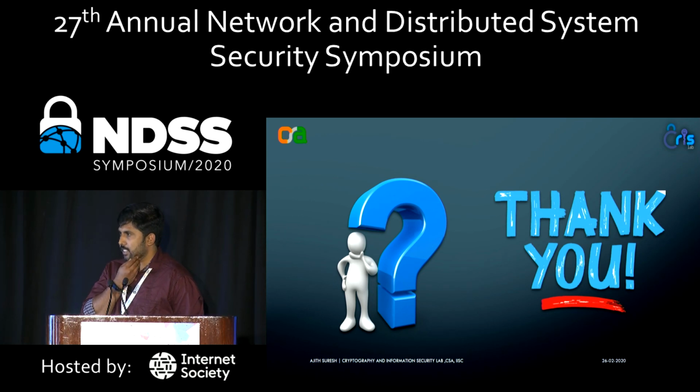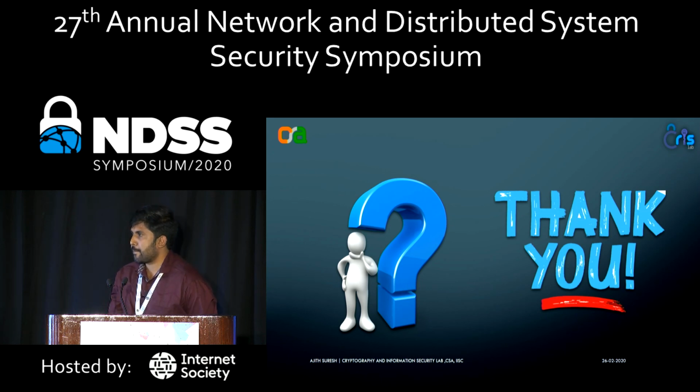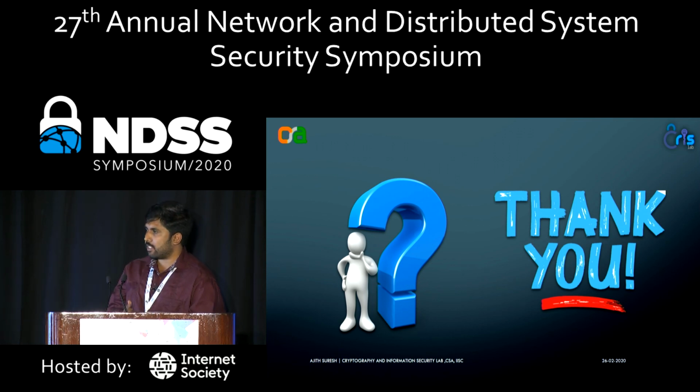How would you go about integrating protections for those problems into your model? First of all, so far we haven't considered adversarial attacks or machine learning model stealing attacks in our work. But currently we are working on that.